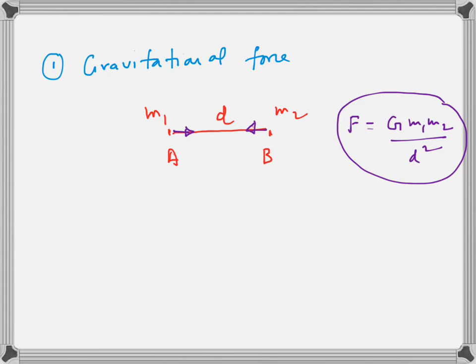Now this brings up a question. If every two bodies attract each other, then if I am sitting in a classroom, I must attract the table. Then why doesn't the table move? My answer is, well, I attract the table, but the ceiling attracts the table, the fan attracts the table, you attract the table, a nearby table attracts the table, the blackboard attracts the table. So where will it move? All these are exerting force. The net force adds up to 0. The total force adds up to 0. So things which we see are stationary because the total force due to all the objects is 0.